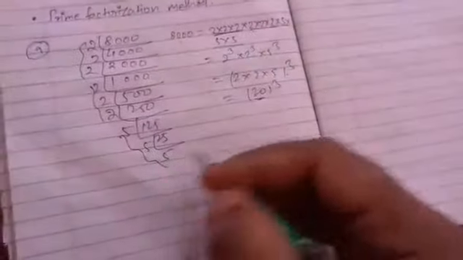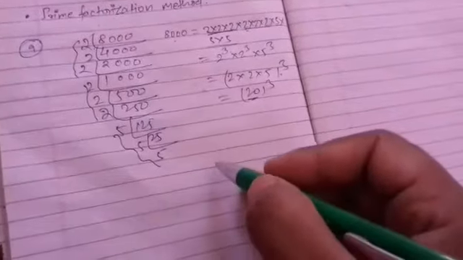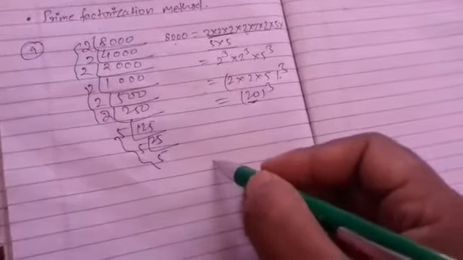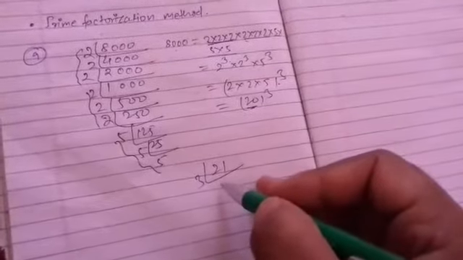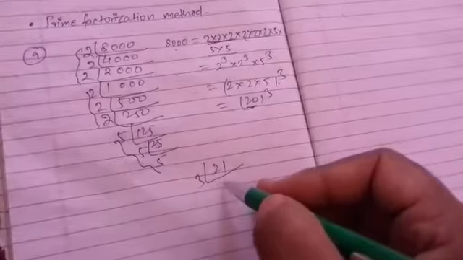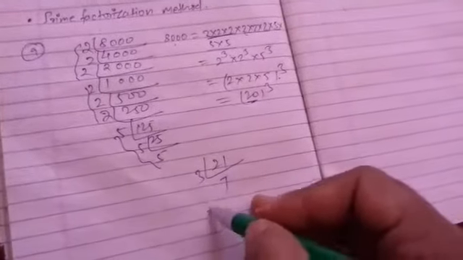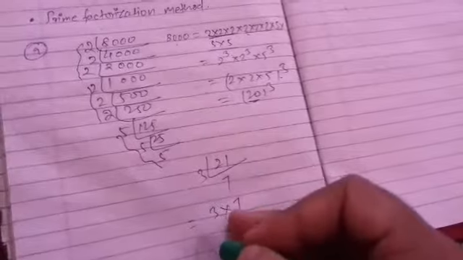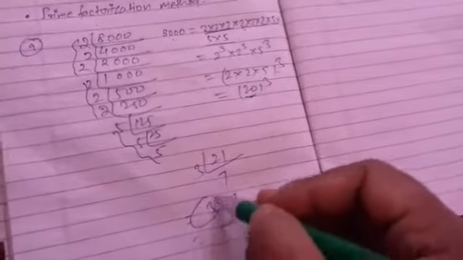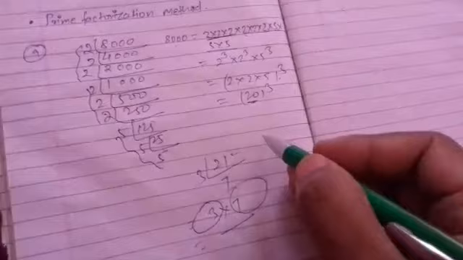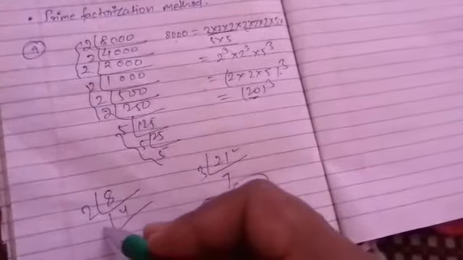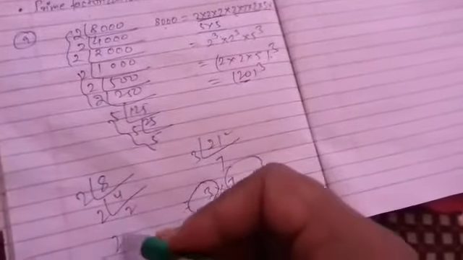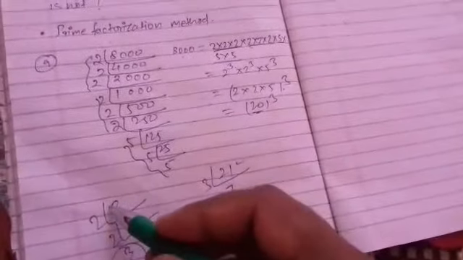But when we take another number, suppose 21 or 7, when we factorize them, it does not come in triplets of a number, so it is not a perfect cube. But 8 comes in the form of a triplet of 2, so it is a perfect cube. So this is the method.